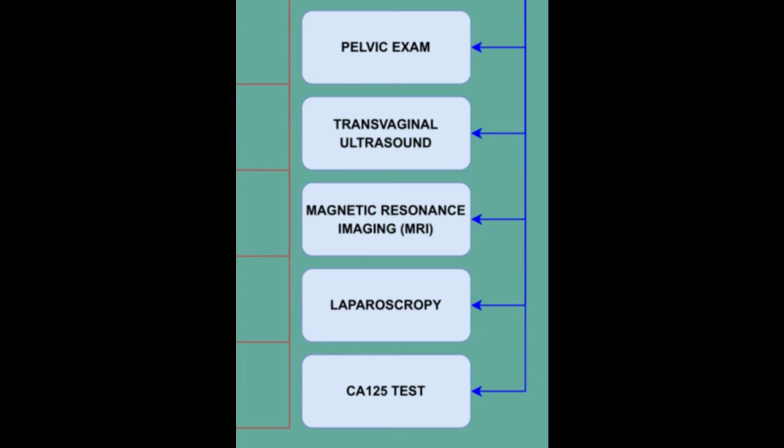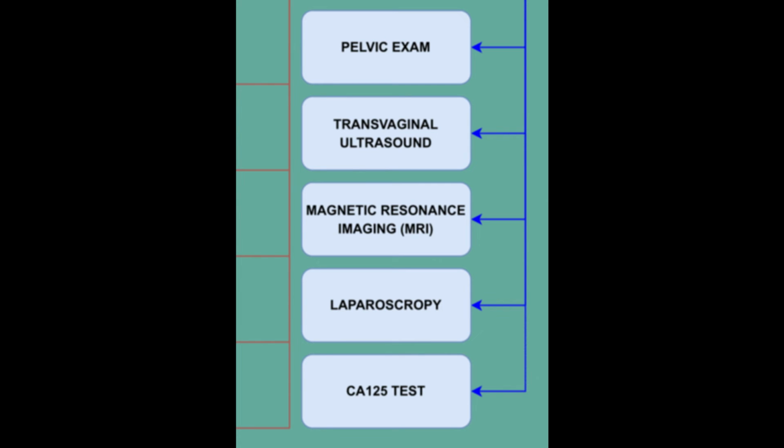This test uses high-frequency sound waves to create images of the insides of your body, which can identify cysts associated with endometriosis. Magnetic resonance imaging. An MRI is an exam that uses a magnetic field and radio waves to create detailed images of the organs and tissues, giving the surgeon detailed information about the location and the size of endometrial implants.